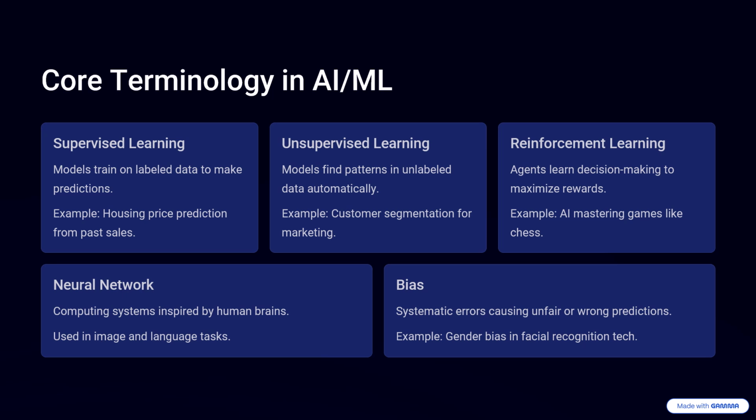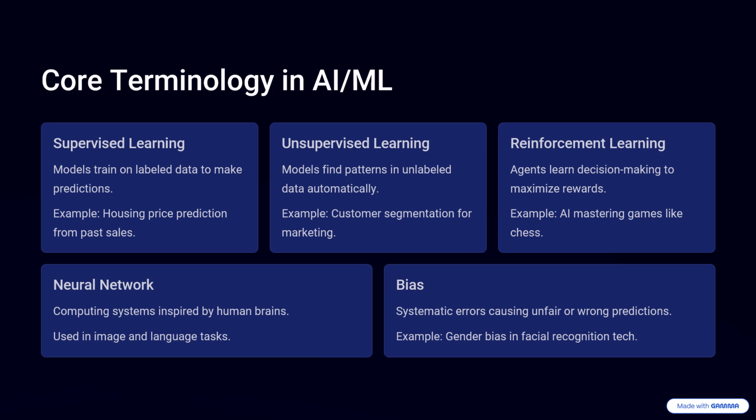Unsupervised learning. Models find patterns in unlabeled data automatically. Example. Customer segmentation for marketing. Reinforcement learning. Agents learn decision-making to maximize rewards. Example. AI mastering games like chess.